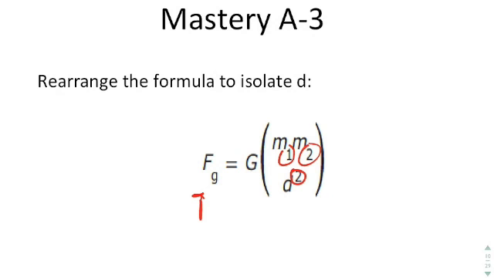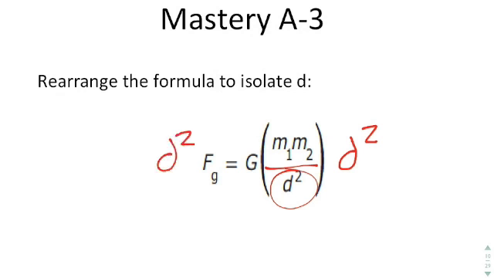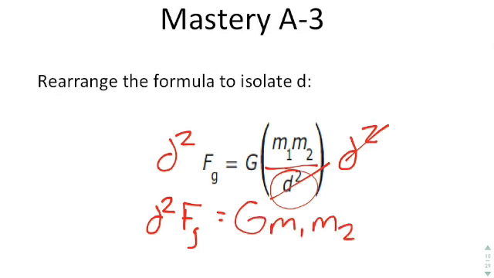So the first thing that we want to do is recognize the fact that our variable of interest is in the denominator. Because our variable of interest is in the denominator, we need to find a way to get it to the numerator, and we can do that by multiplying both sides by d squared. When we multiply both sides by d squared, that cancels it out on the one side, and we're just left with d squared times Fg equals G m1 m2.